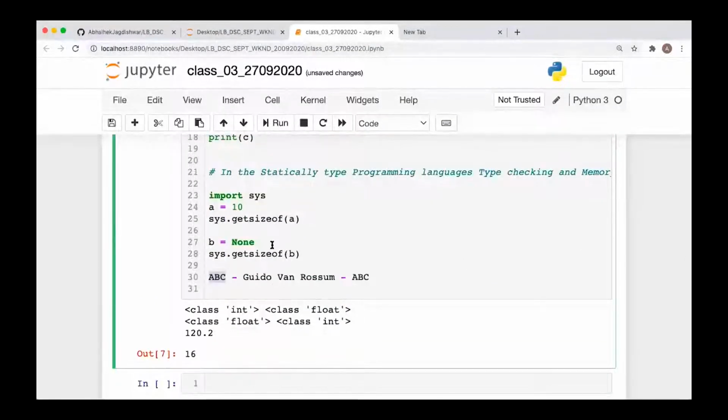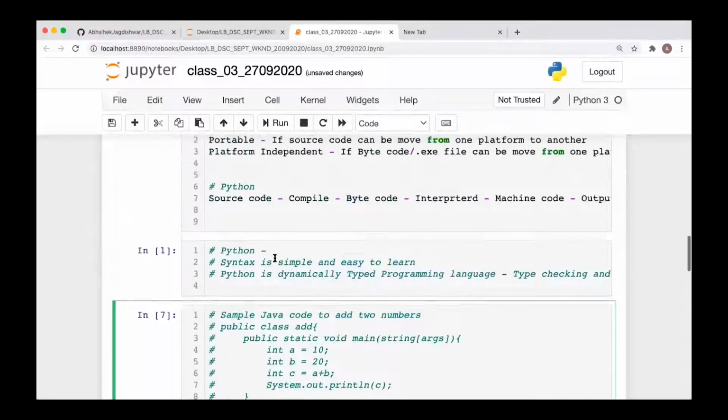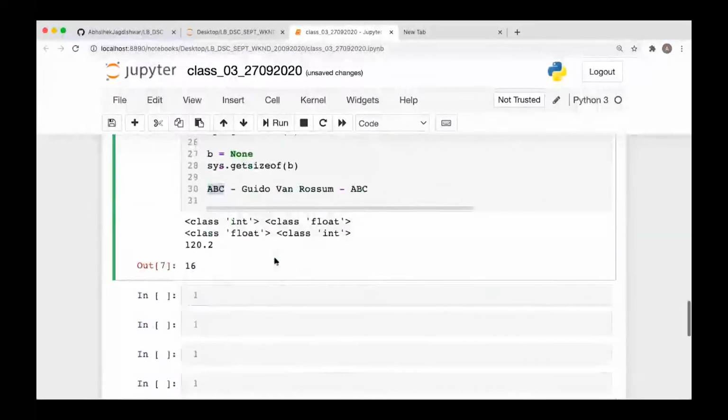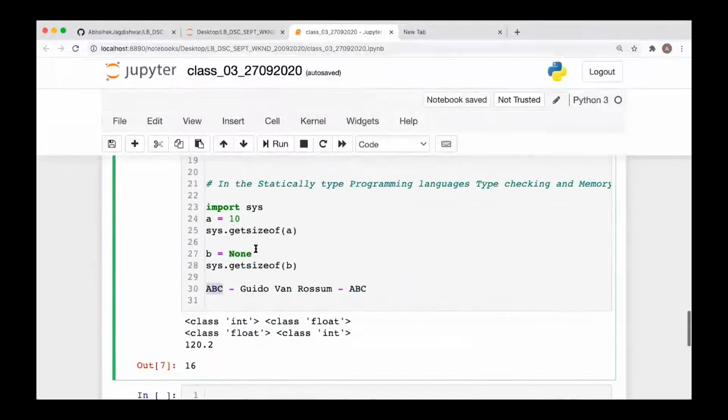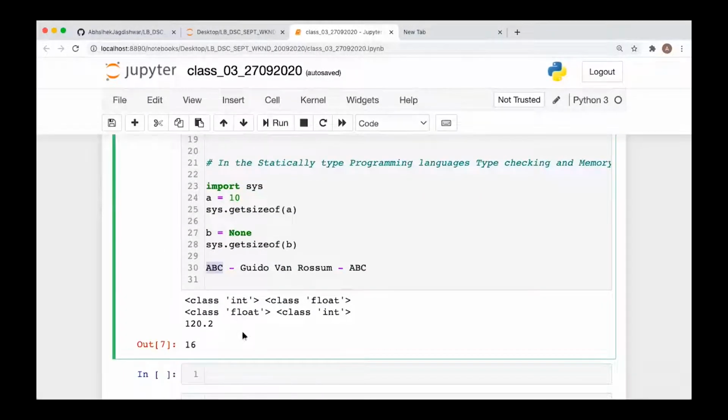Like you have the exception handling feature in ABC language, but you don't have it in C. So that feature was taken into Python from ABC. This indentation concept to create the block was also taken from ABC. So there are a lot of features which he took from ABC and included into Python.